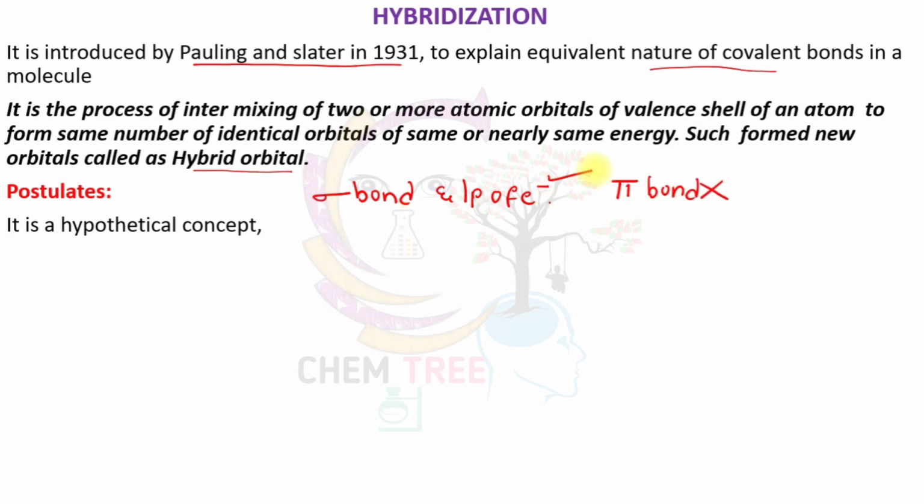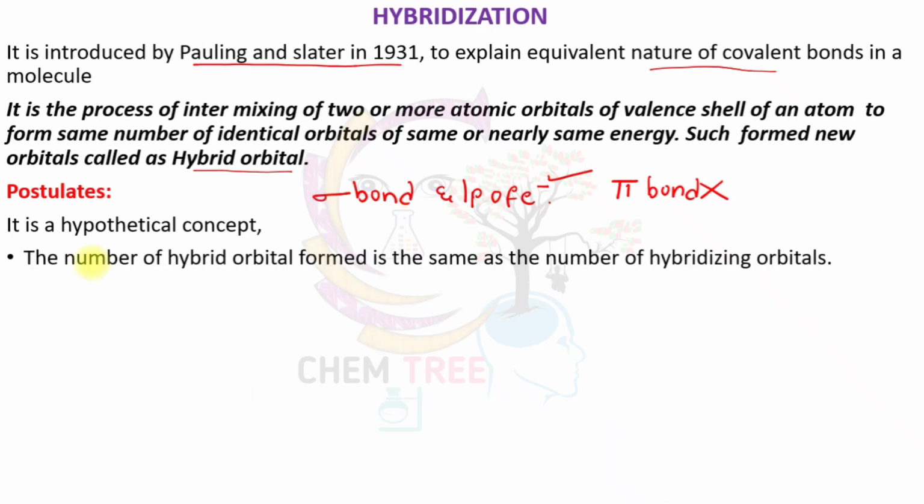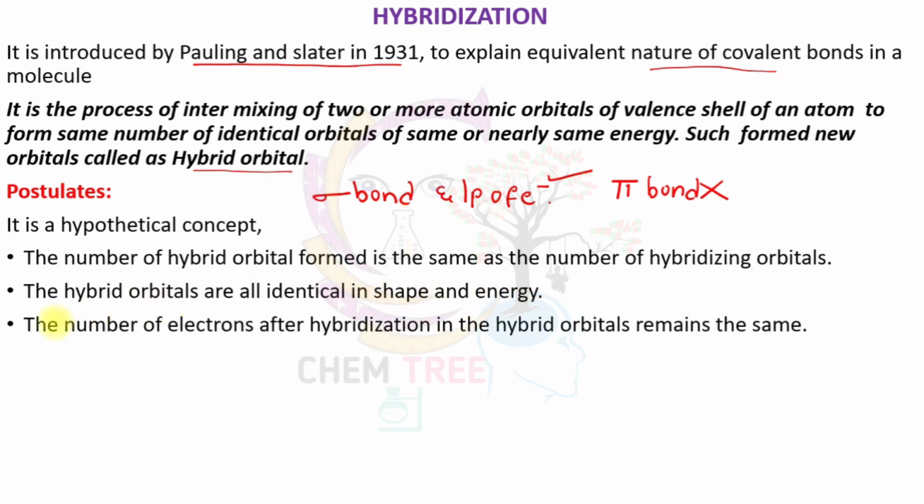It has some characteristics and postulates. The number of hybrid orbitals formed is the same as the number of hybridizing orbitals. The hybrid orbitals are all identical in shape and energy. The number of electrons after hybridization in the hybrid orbitals remains the same.